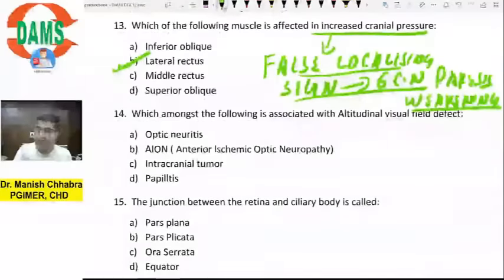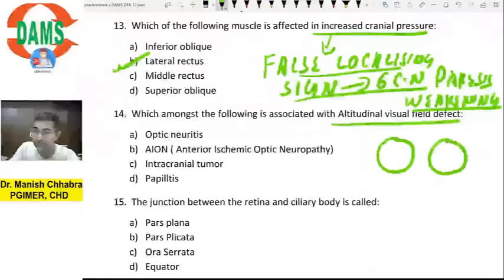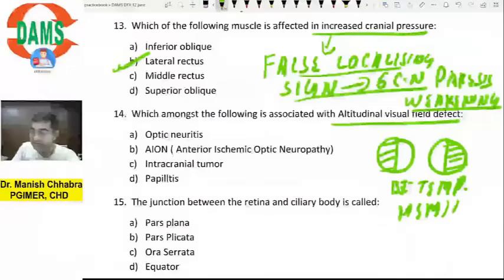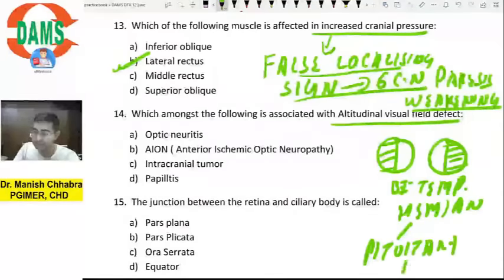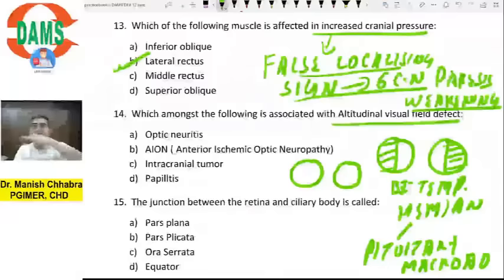Which among the following is associated with altitudinal visual field defect? Now we have read about many visual field defects. What is this visual field defect? If you could recall, what is this visual field defect? Can you recall? So this is your bitemporal hemianopia, and it is typically seen in which tumors? Pituitary tumors. If you remember pituitary macroadenoma, bitemporal hemianopia.